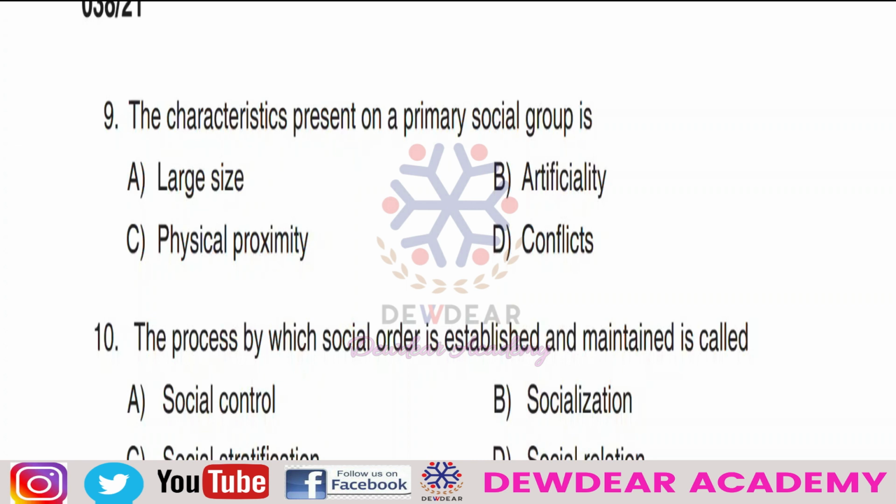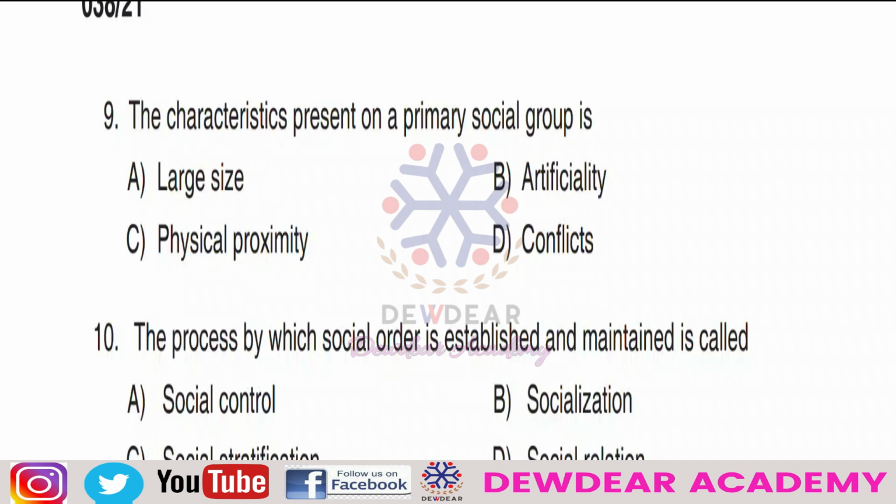So the first option is large size. That's wrong, because a primary social group is a small social group. Then artificiality will not be there, because there is direct intimate bonding among the members. They are smaller in size and also there is direct intimate bonding. So option B, artificiality, and option D, conflict, will not be there in the primary social group.